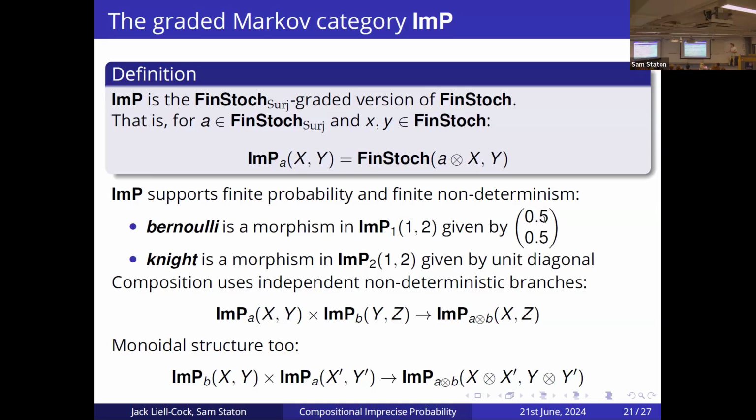So when we compose two functions together, we basically say that these are two sets of non-deterministic branches that could happen in each program, so one being set A and one being set B, we tensor them together, and that basically says that each program uses completely independent non-deterministic choices. So for each non-deterministic choice in each program, we have a new non-deterministic choice in the final program. And this category has a monoidal structure too, where if we juxtapose two programs together, we also use independent non-deterministic branches in the resulting program.